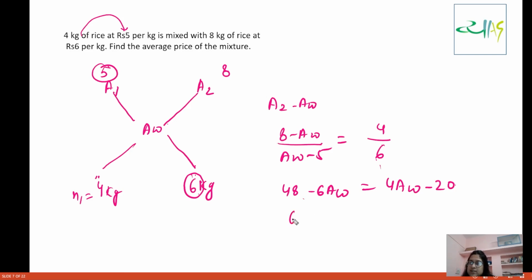So this will be 68, and this will be 10 times of AW. Maybe some calculation mistake there. So obviously, this will be 6.8. Okay, fine. So you can do by this method as well. You will get the same thing.